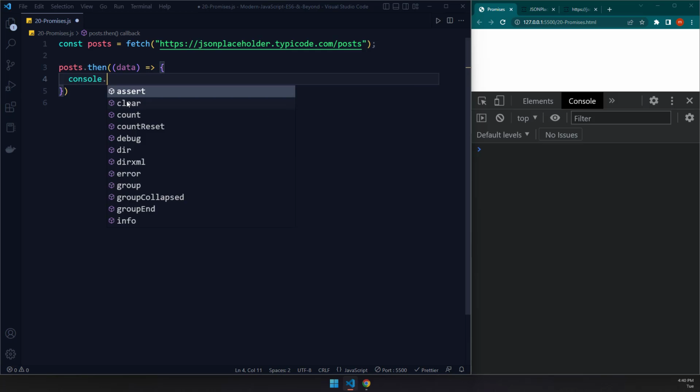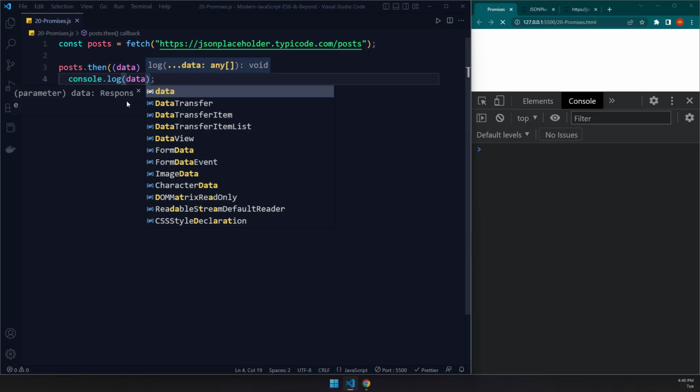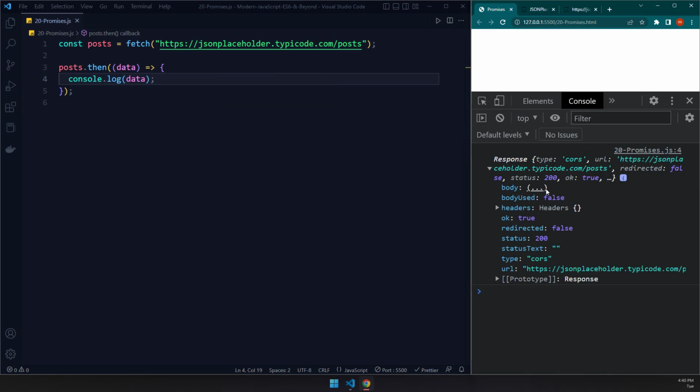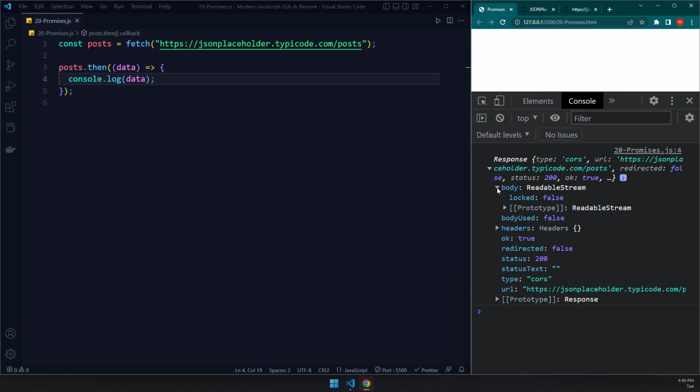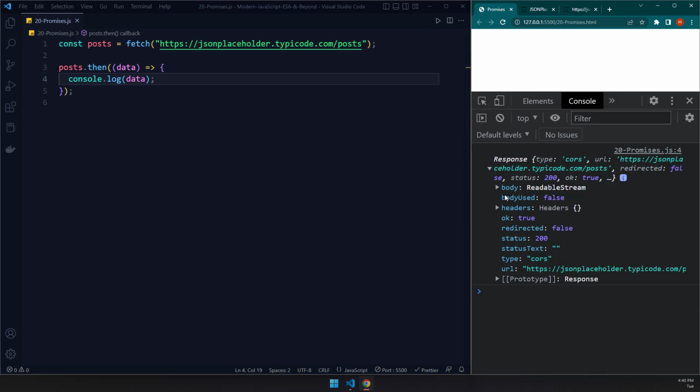So let's go ahead and console log our data. And when I save it, you can see we got our response. Now, there is a lot of important stuff in this response. The first one that it shows us is the body of the response, and we should be able technically to see our data, but we won't. As soon as I click on it, it says readable stream. It means that we have not yet actually accessed our data.